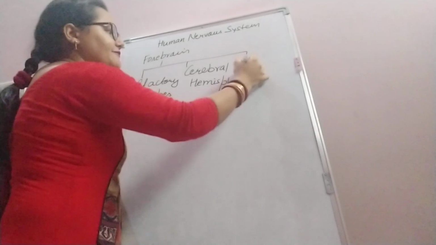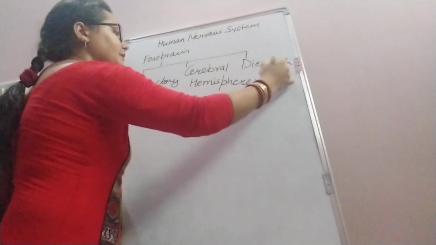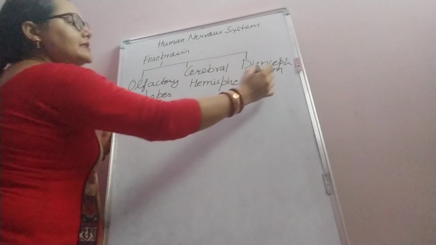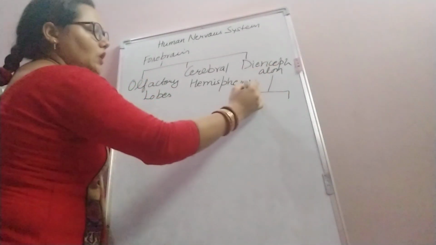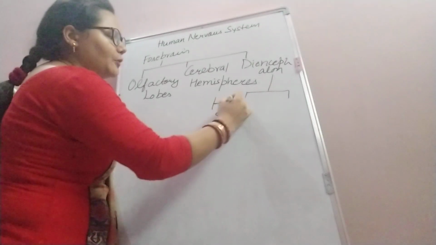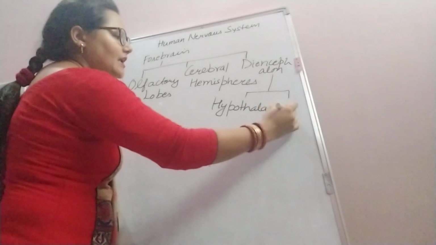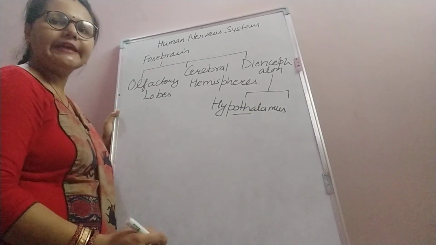The diencephalon is further divided into two parts, that is hypothalamus and thalamus. The hypothalamus is also an endocrine gland.